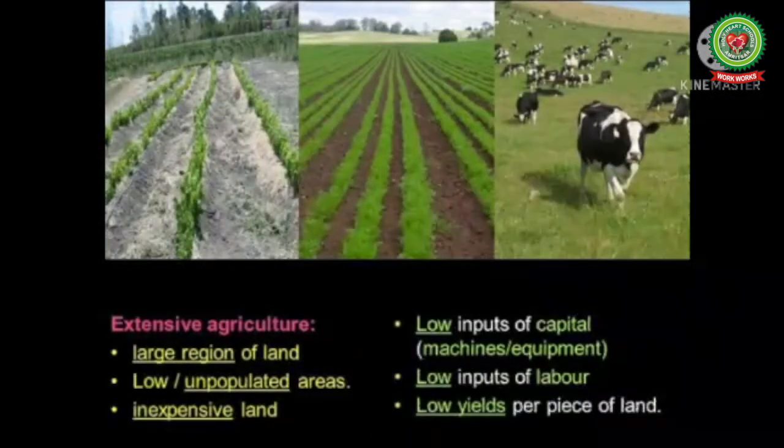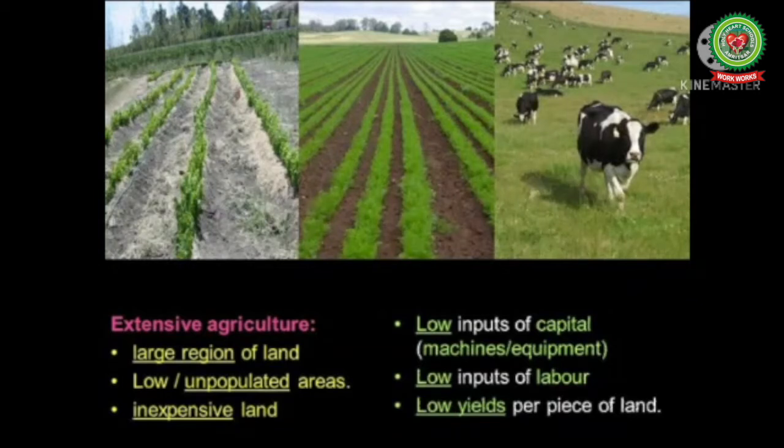Students, let me simplify this. The extensive type of farming is practiced in those areas where the cultivable land is abundant and the density of population is low. The farmer specializes in the production of one or two commercial crops such as rice, wheat, sugarcane, etc. The extensive farming has the following features.